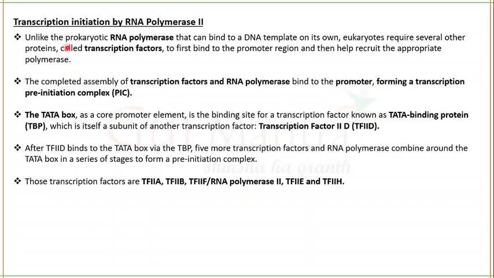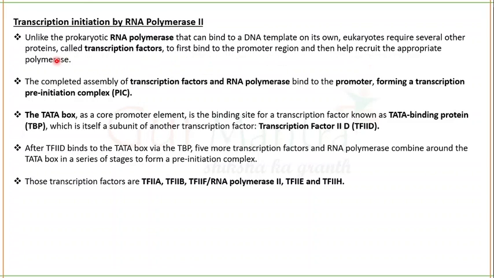Let's start with transcription initiation by RNA polymerase 2. How will the initiation of transcription be done by RNA polymerase 2? We know that prokaryotic RNA polymerase can directly bind to the DNA template. But eukaryotes require some transcription factors to first bind to the promoter region and then help recruit the appropriate polymerase.